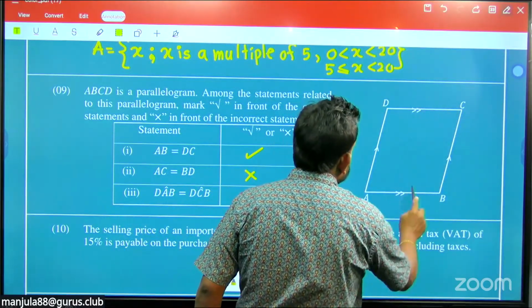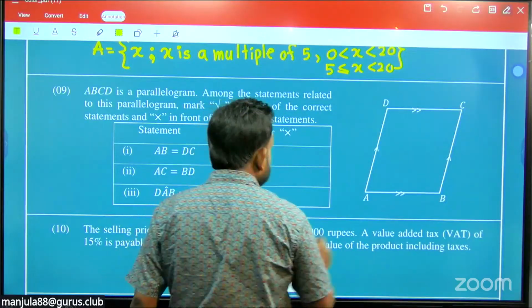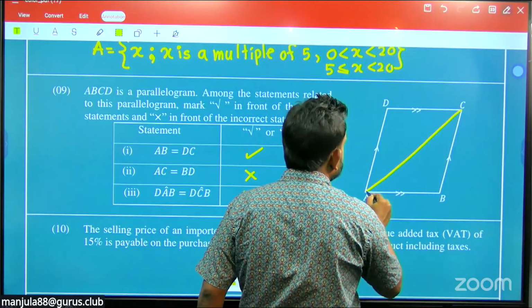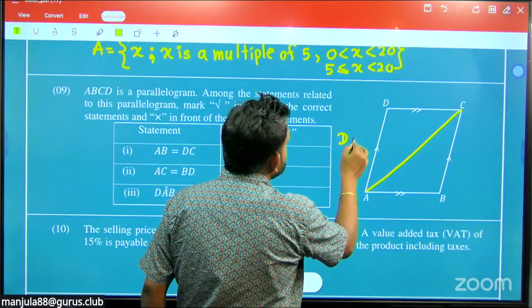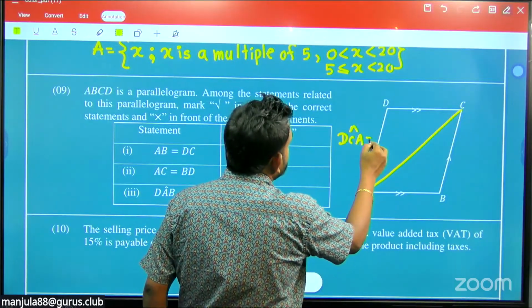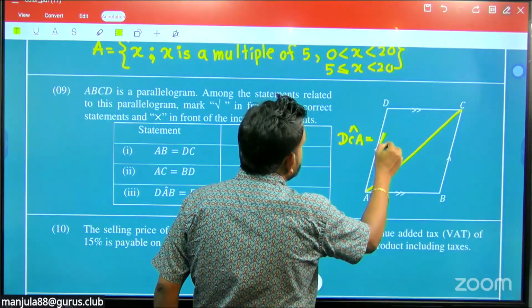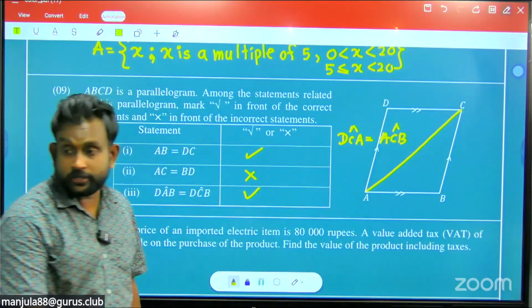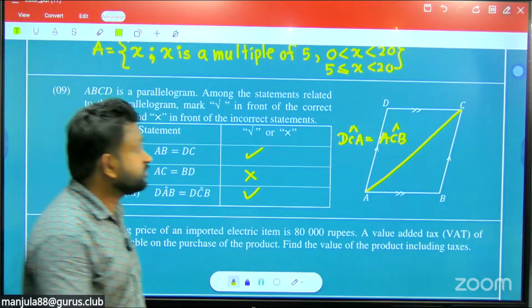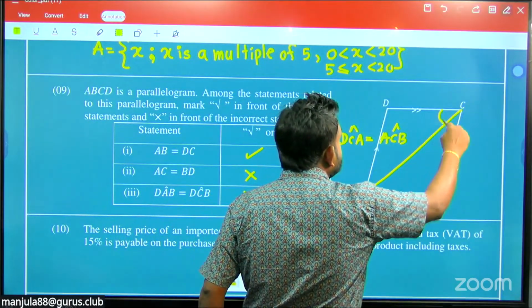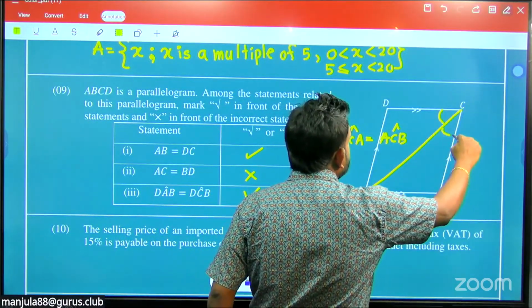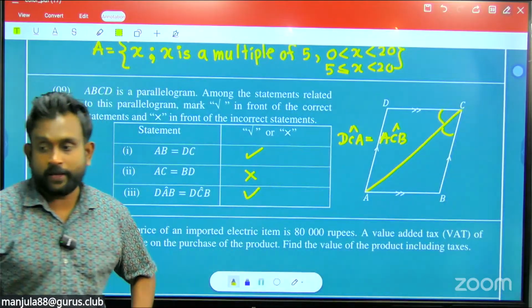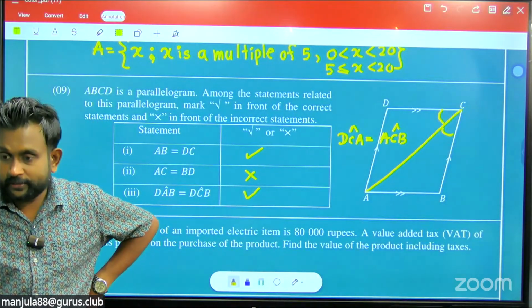Imagine this is marked. They are saying that angle DCA equals angle ACB. Is this correct or wrong? Send it to the chat. DCA means this one. They are saying it equals ACB. Are these equal or not in a parallelogram? Is this correct or wrong?